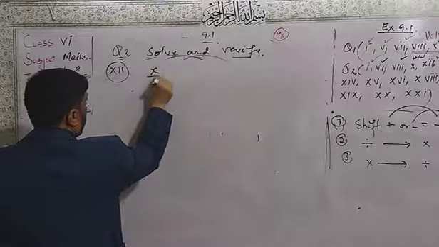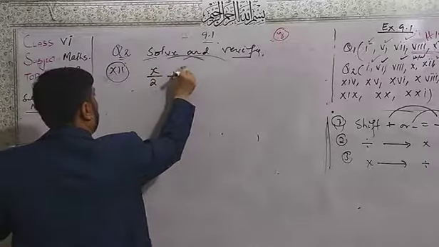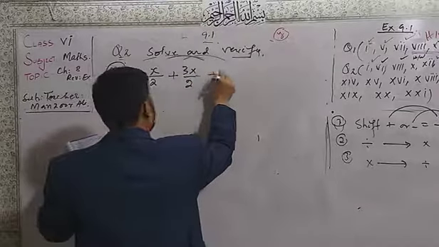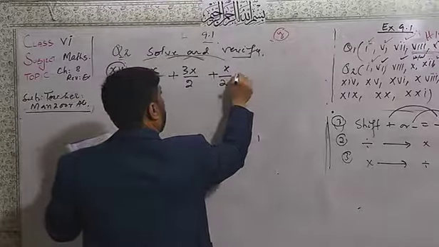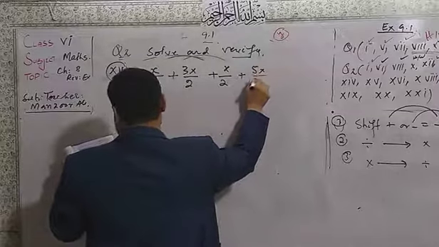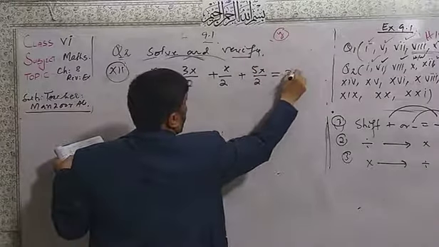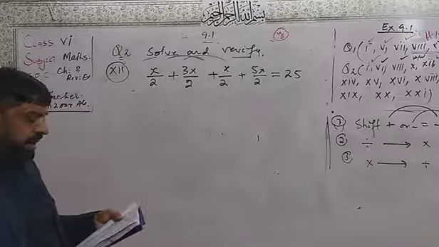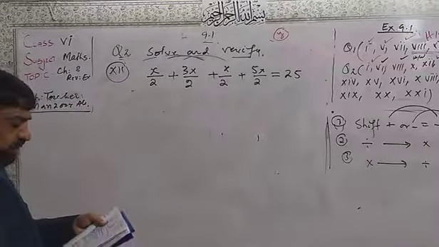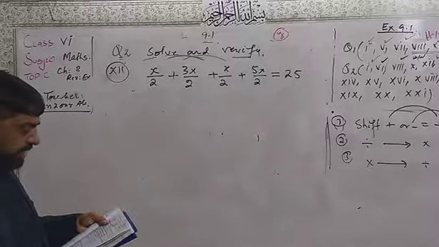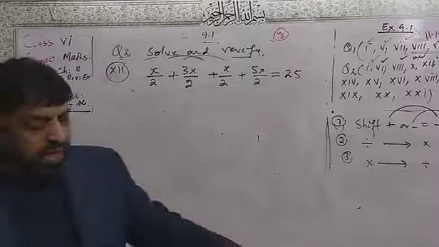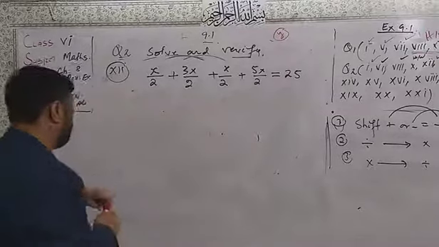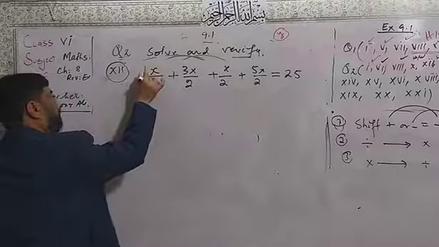Here x over 2, 3x over 2, here x over 2, here 5x over 2 is equal to 25. Dear students, one thing that you keep in mind: x over 2 plus 3x over 2 plus x over 2 plus 5x over 2. The one thing that I want to share with you immediately is that here there is no number 1.